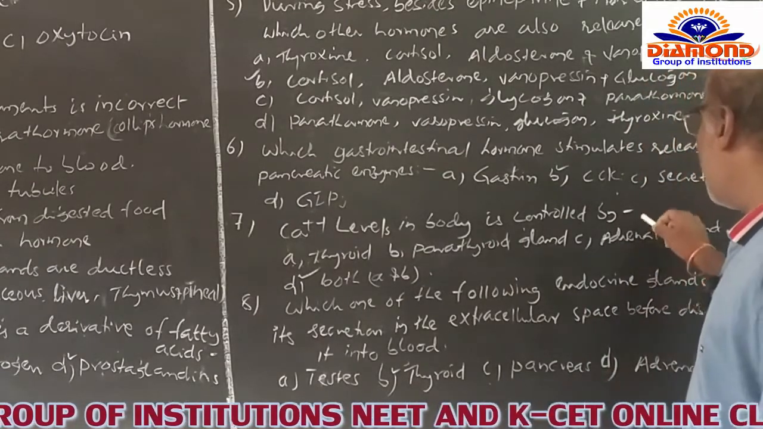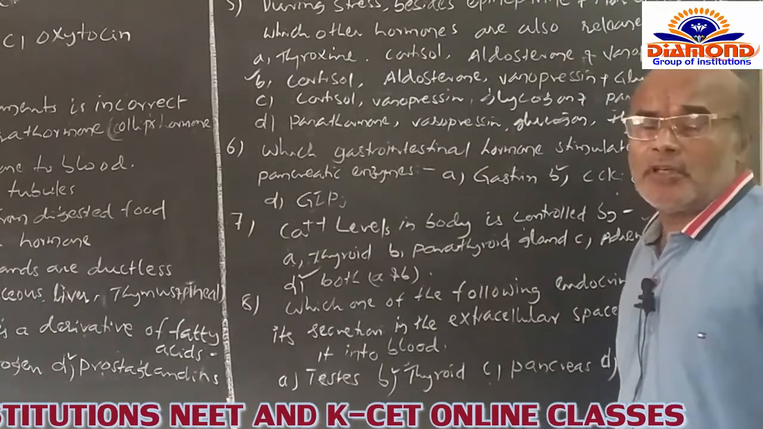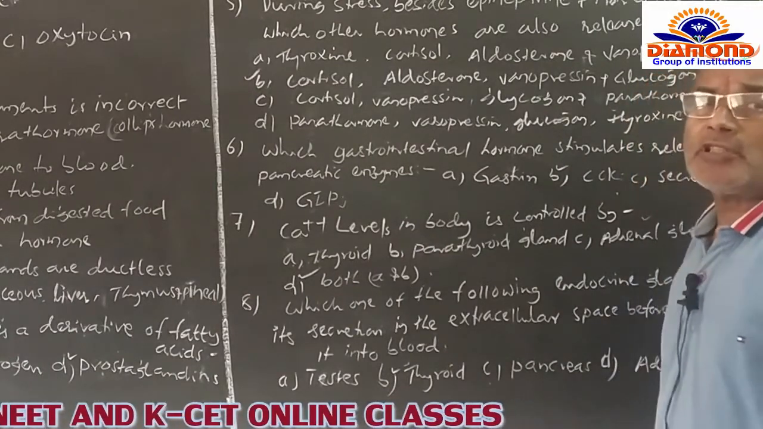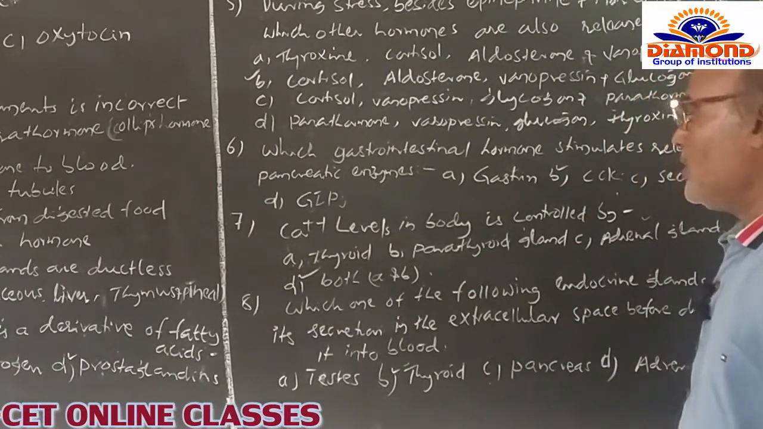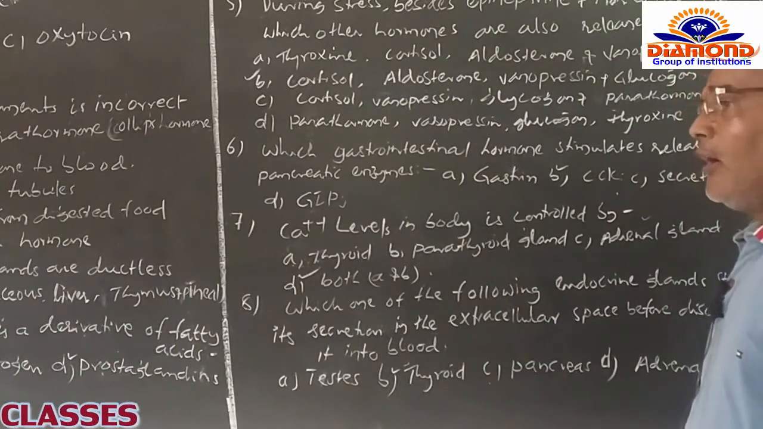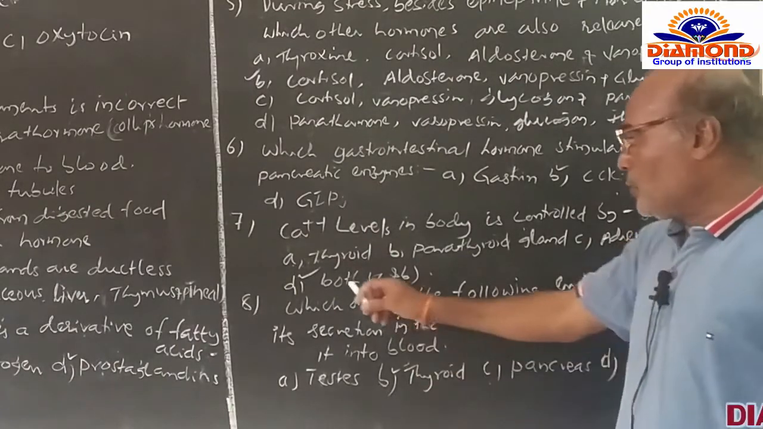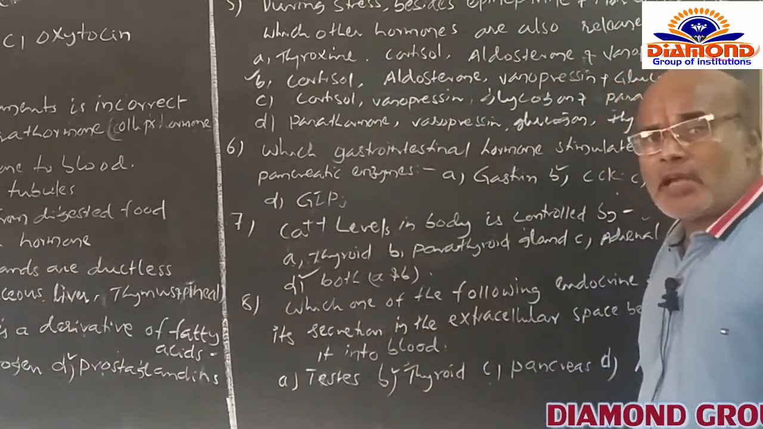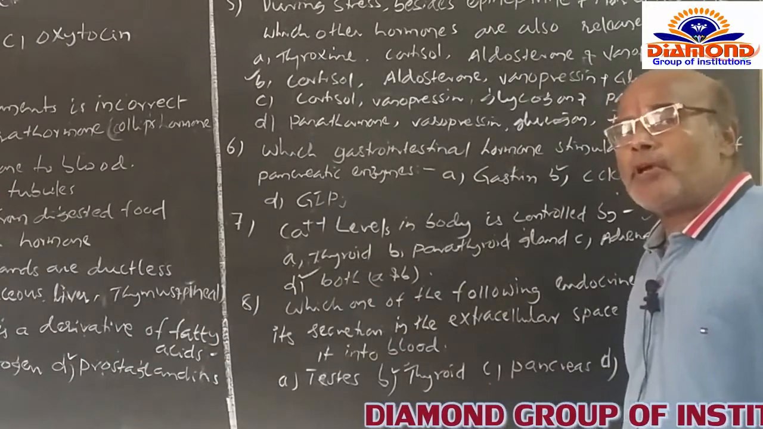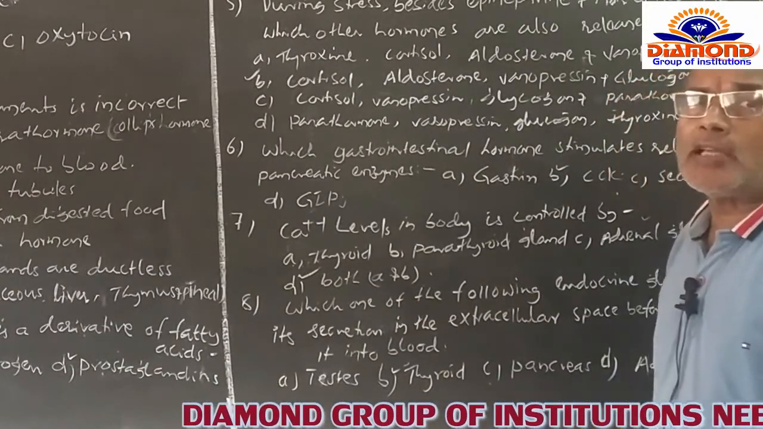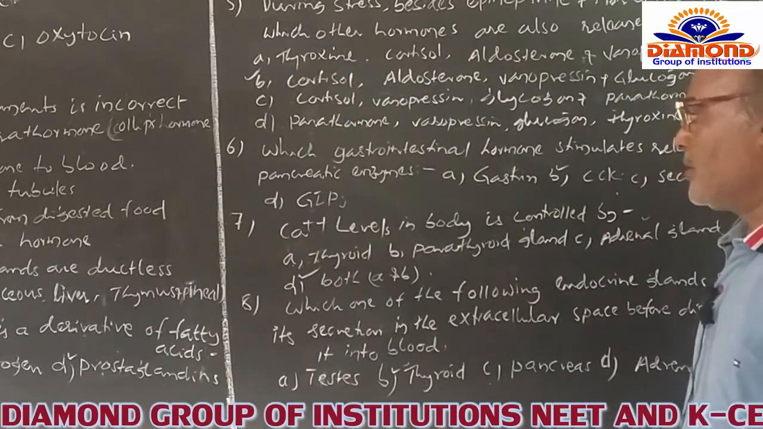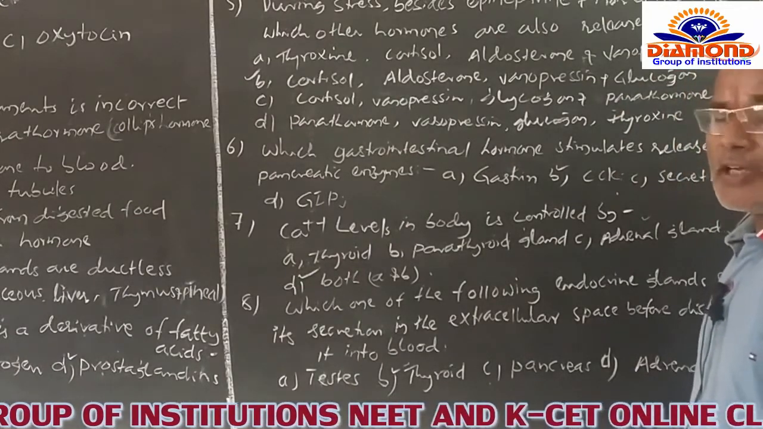Whereas the adrenal gland is not at all concerned with maintaining the calcium levels in the blood of a man. So that's why the D option is correct. Both A and B are included under D. That's why the thyroid and parathyroid combine their efforts to control the calcium ions in the blood itself. So the D option is the correct option for this.